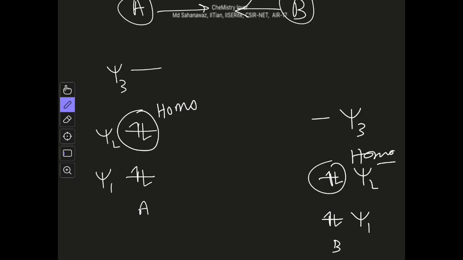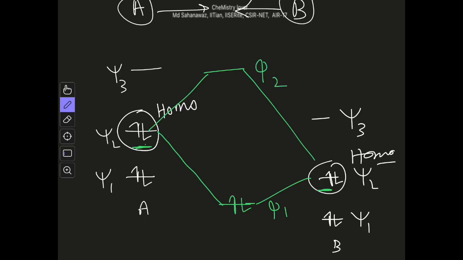But whatever the structure of A and B, these two filled orbitals are the closest in energy, and if their symmetry matches they will interact. This interaction will lead to some new orbitals like this, and this is the strongest overlap. Due to this interaction, two orbitals will be generated, let's say phi 1 and phi 2, but both will be filled with 2 electrons.